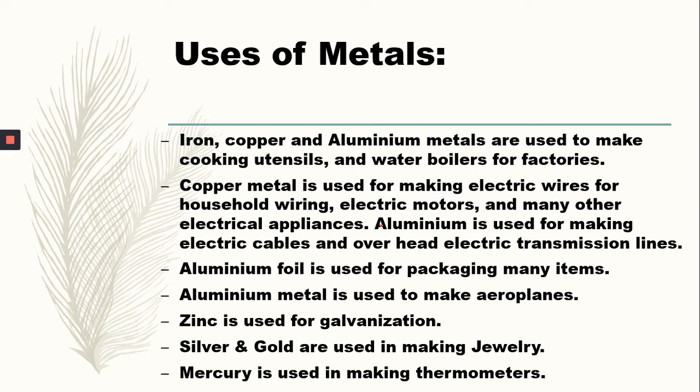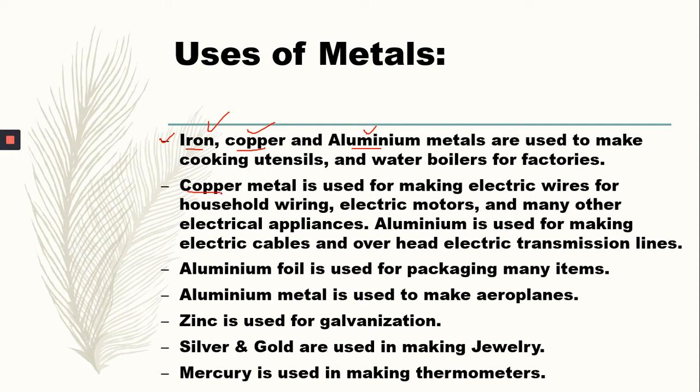So almost our chapter is complete here, and now we have to discuss the uses of metals and non-metals. If we consider first the uses of metals, then metals like iron, copper, aluminium are used to make cooking utensils and water boilers for factories. You also see them at home in the kitchen. The utensils are generally made from iron, copper, and aluminium.